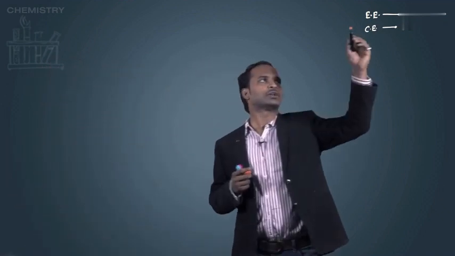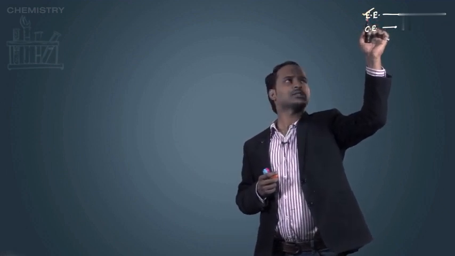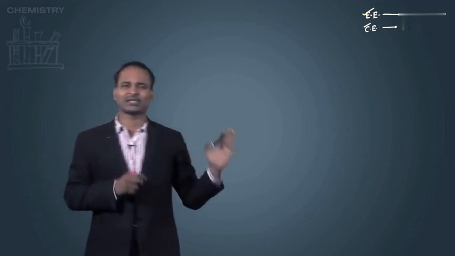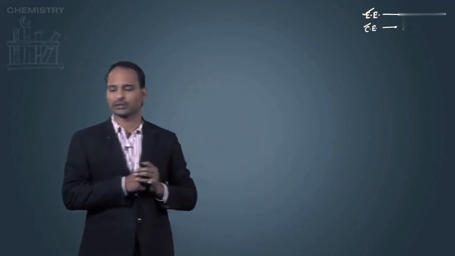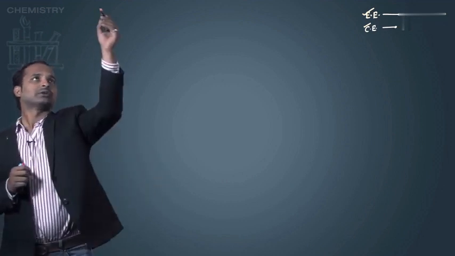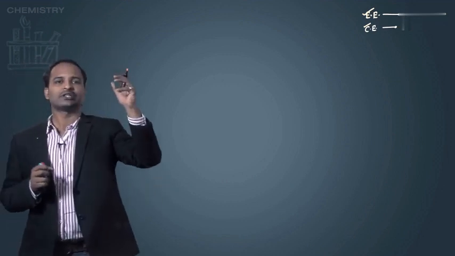Here I'm dividing the chapter into three parts. In the first part we are going to learn about the conversion of electrical energy into chemical energy, while in the second part we are going to learn about the conversion of chemical energy into electrical energy. The third part is slightly different from these two, and I will tell you all about it when we get to the third part. So let's start with the first and second parts. Let's see what the difference between these two parts is.